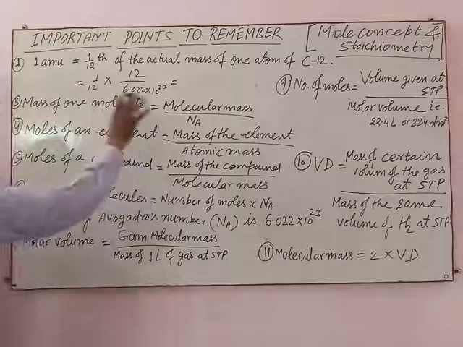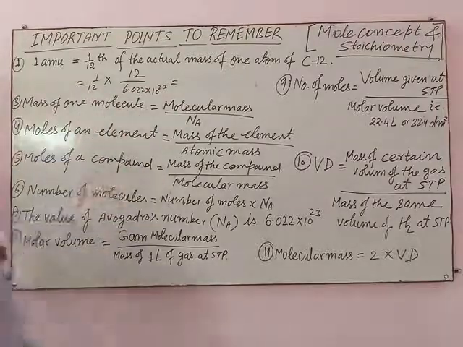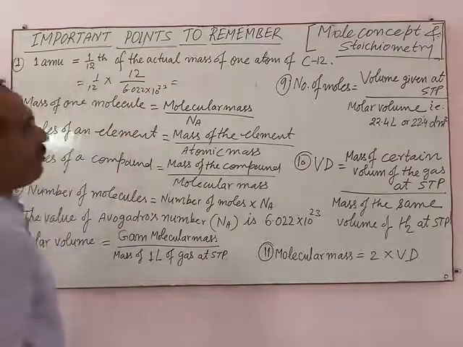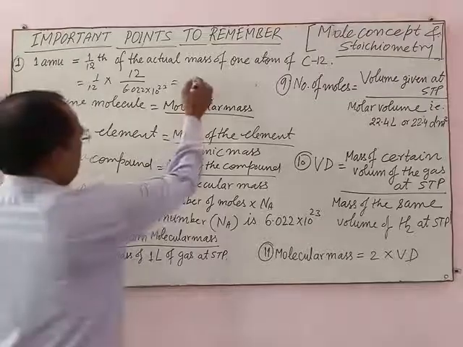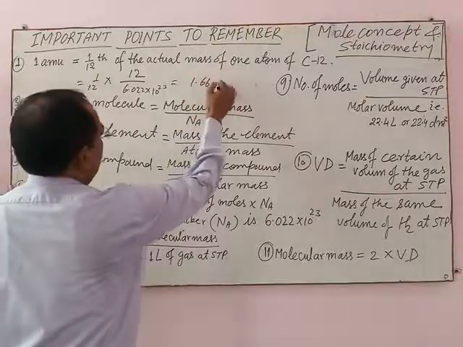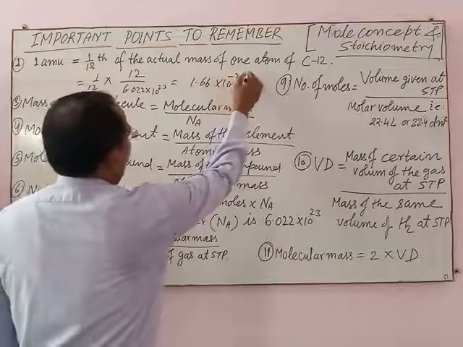This is the value of 1 AMU in gram, and it comes equal to 1.66 into 10 power minus 24 gram.